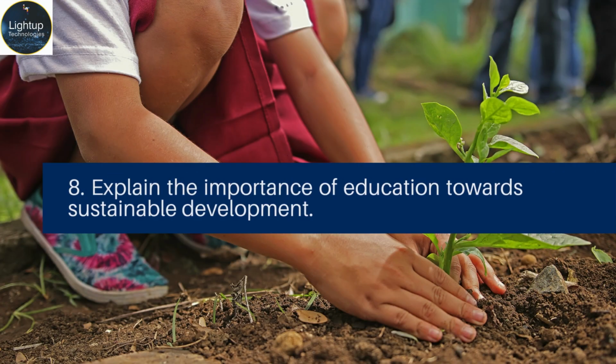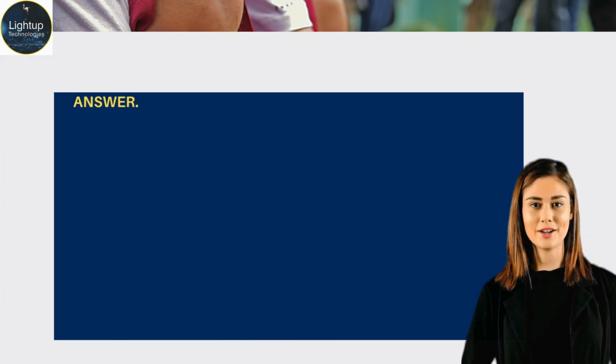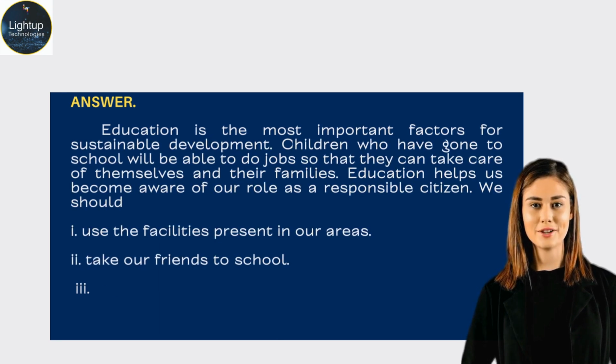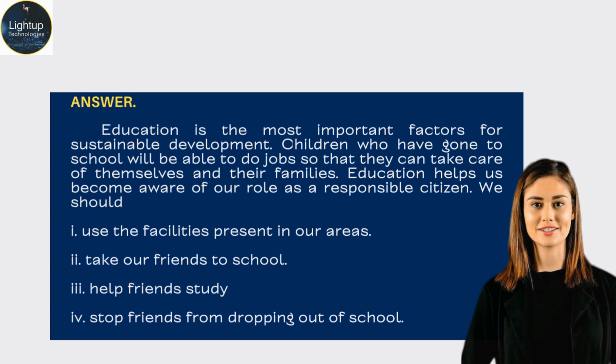Explain the importance of education towards sustainable development. Answer. Education is the most important factor for sustainable development. Children who have gone to school will be able to do jobs so that they can take care of themselves and their families. Education helps us become aware of our role as a responsible citizen. We should 1. Use the facilities present in our areas. 2. Take our friends to school. 3. Help friends study. 4. Stop friends from dropping out of school.